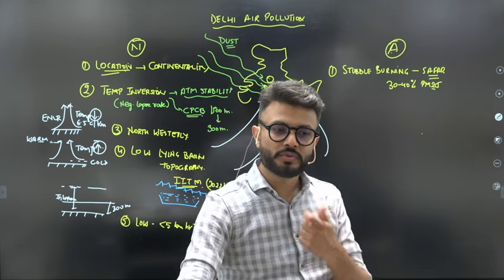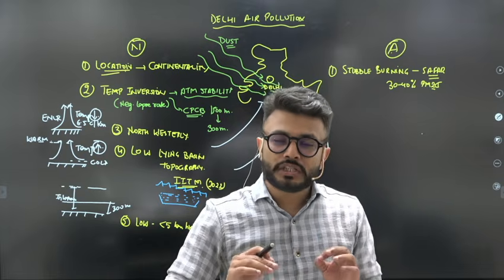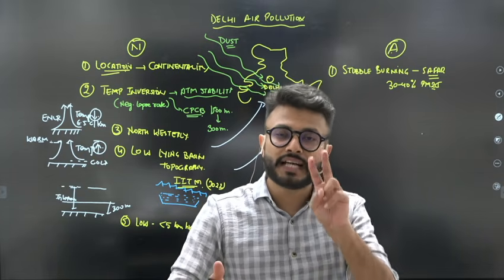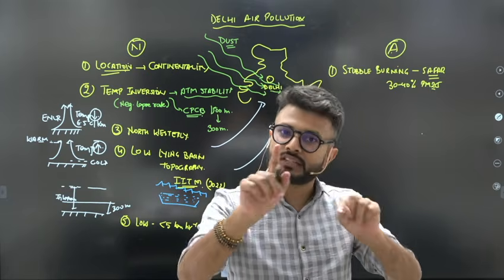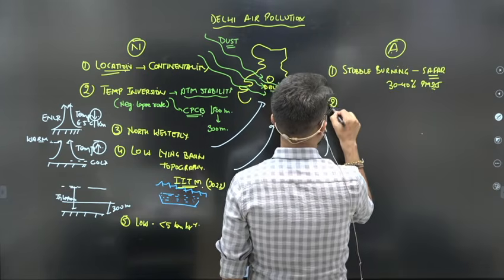So now we need to quantify how much is the real contribution of stubble burning. It is not the only factor, we need to understand this. Yes, but it is an important factor. It is one of the many factors, that is true. After stubble burning, another important aspect is what? The vehicular pollution.